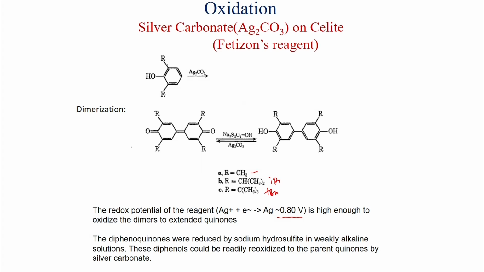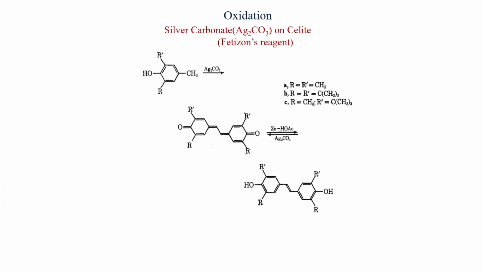So this means that first we get the dimer product, the dimer diphenol, and then it is oxidized with silver carbonate to the diphenoquinone. Also, if you want to get this back, we can treat with sodium hydrosulfide to get this diphenol compound. And it has been found that when a methyl group is present para to the OH group, then this conjugated dione system is formed.